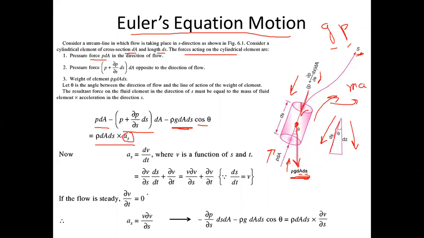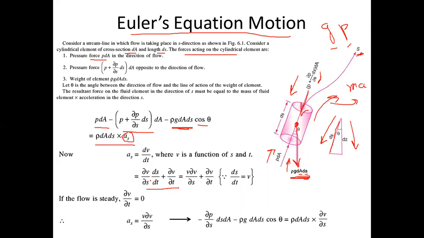So we are going to apply the chain differentiation rule for finding dv by dt. No need to go into much detail; if you remember the chain rule from your mathematics, you can do it. So dv by dt can be written like this.